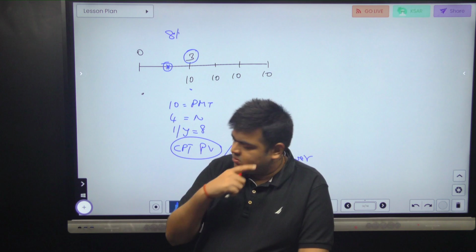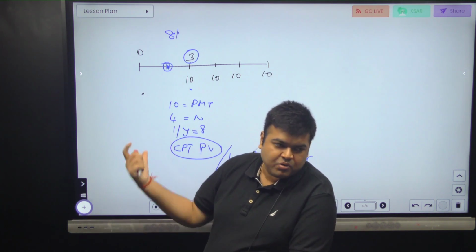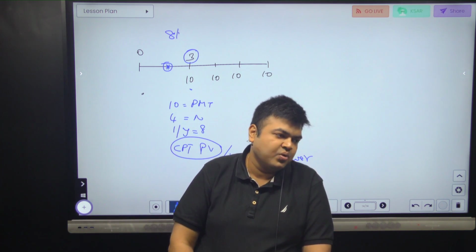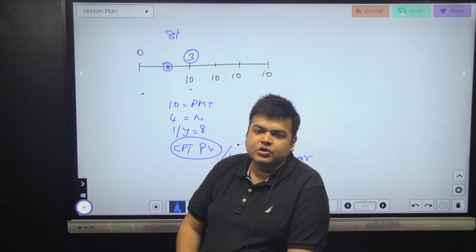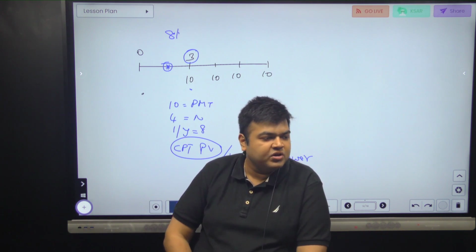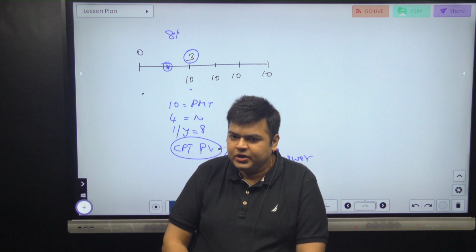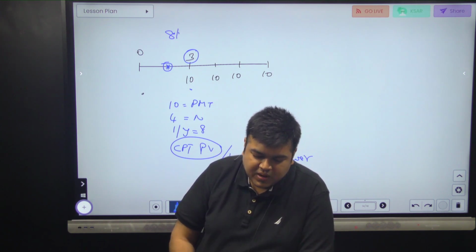So whatever the value is, that amount, at least minimum, is going to be enough to cover the 10,000 college tuition fee for 4 years, starting from 3 years from today. Got it? Let's see the next one.